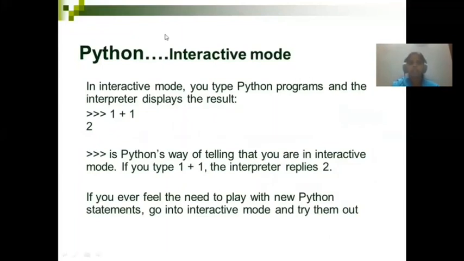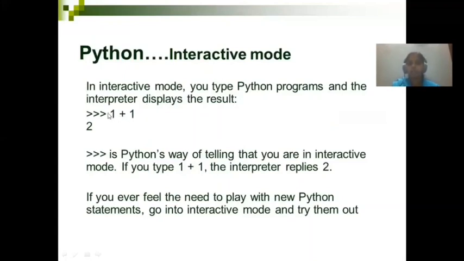In Python interactive mode, you'll have this kind of prompt. When you start Python after installation, you'll get a prompt like this, the Python command line shell. Inside this shell you will be doing the code, but you'll be able to do only a few pieces of code, line by line.